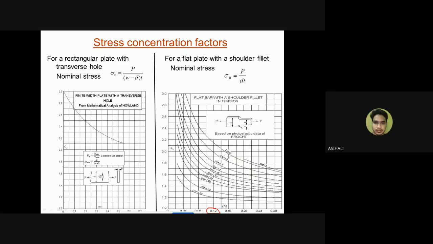Now, sir, then we will move horizontally from 0.12. How can we move? Because if you see in the graph, in the first case there is only a single curved line, but in the second case many curved lines are there: capital D by small d equal to 2, equal to 3, equal to 1.5, equal to 1.10. So along which curved line will you move vertically from 0.12? Do you know?